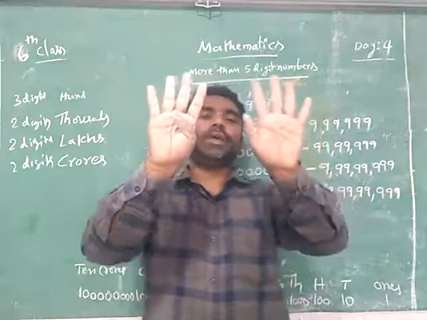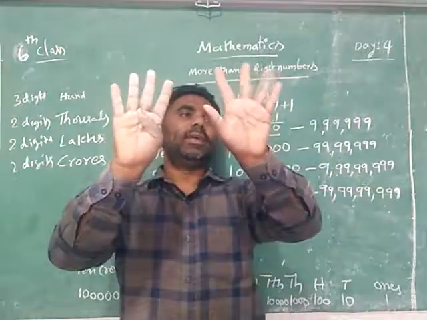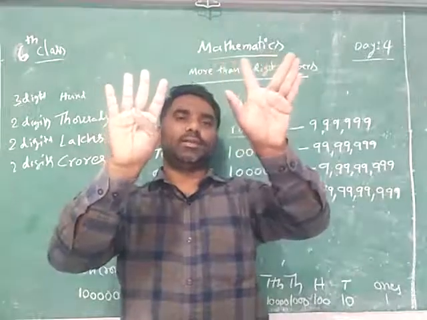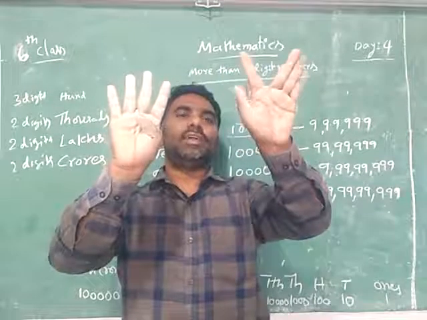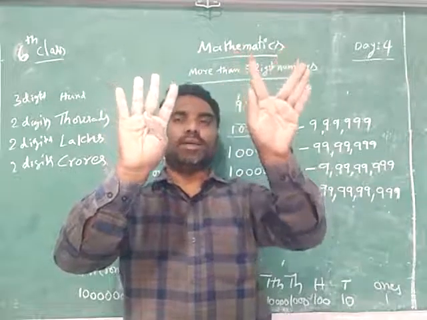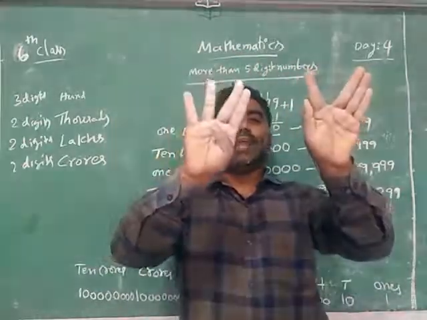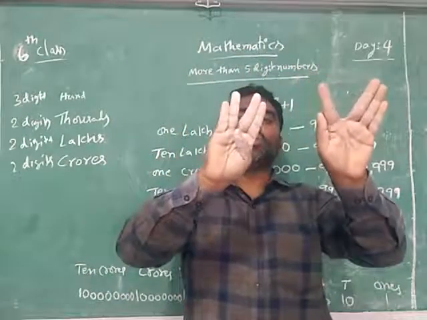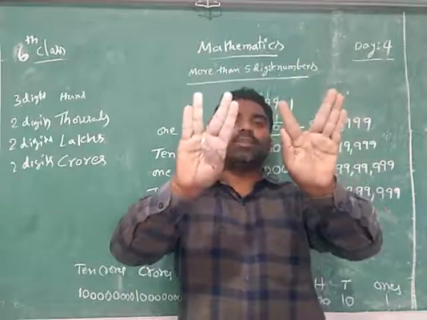And how do you separate in the commas? Ones, tens, hundreds, one slot. Thousands, 10,000s, one slot. Lakhs, 10 lakhs, another slot. Crores, 10 crores, another slot.